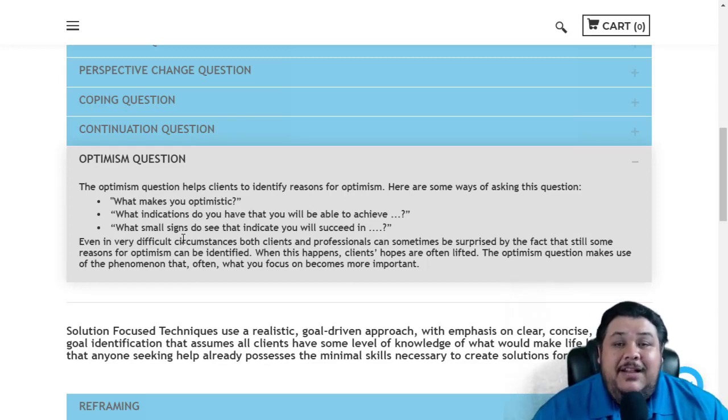But if you can get a client to become optimistic about their future and about the work that they're doing, and to notice those little signs that they are having success and point those out to you, that can go a long, long way to ending up in a very successful place with that client. When they see their own success and know why and how they know that they're being successful, that helps. Maybe this is a little bit more advanced work, as you're having a client come to the realization that their work is paying off, and it will be helpful maybe for those types of clients.